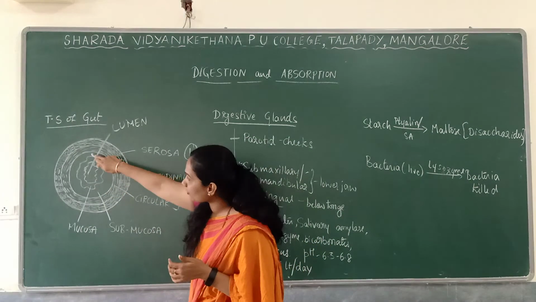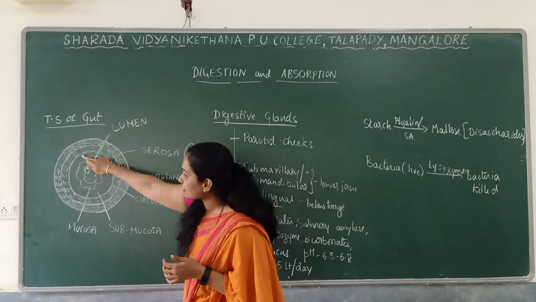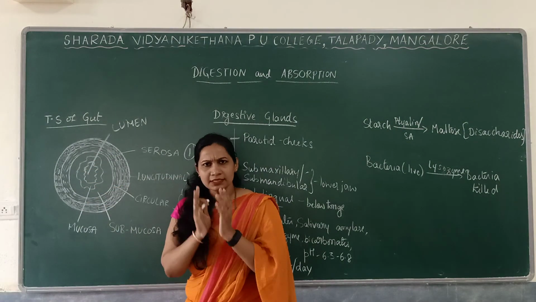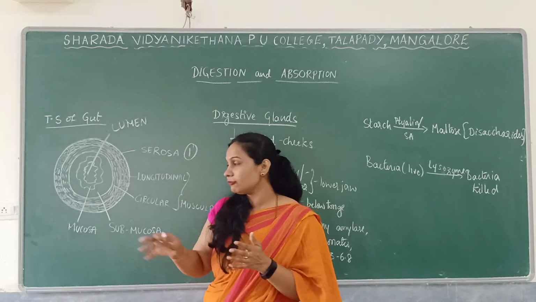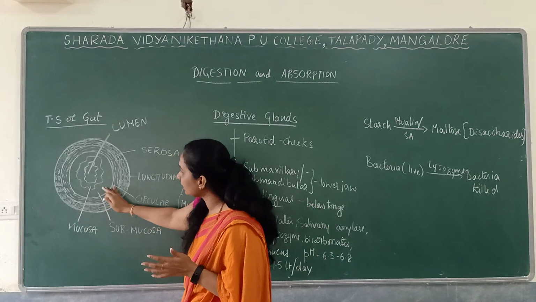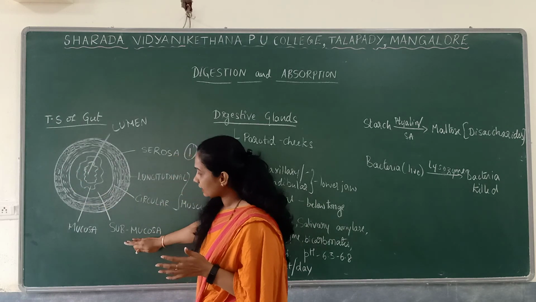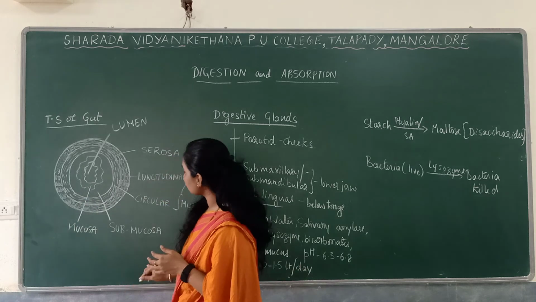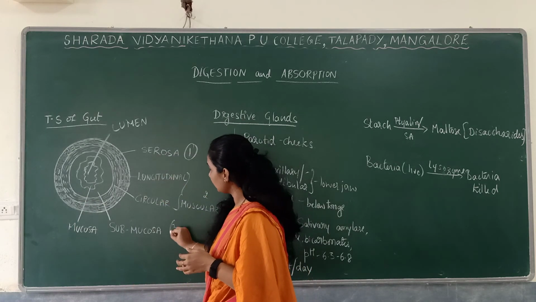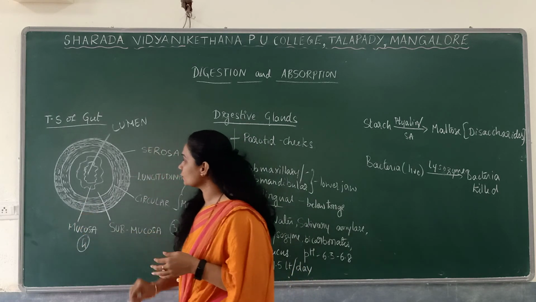Next is the submucosa layer. This layer mainly consists of blood vessels, lymph, glands, everything. It is a glandular layer, that is the submucosa. And the innermost layer is the mucosa. Mucosa is the innermost layer.